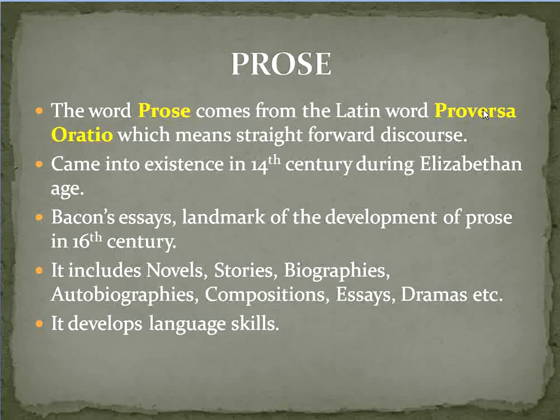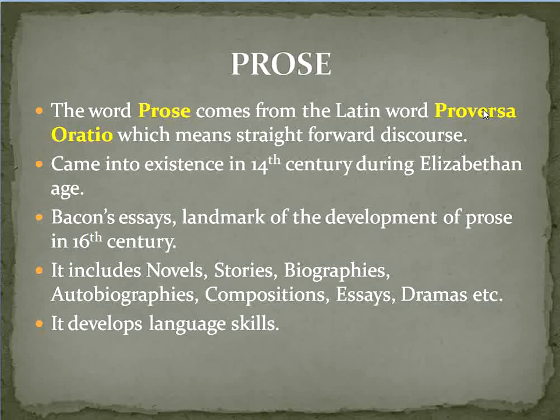What is the next point? It includes novels, stories, biographies, autobiographies, compositions, essays, dramas, etc. So if someone asks you what the types of prose writings are, you will have to answer all these things: novels, stories, biographies, autobiographies, compositions, essays, dramas, etc. What is the last point?